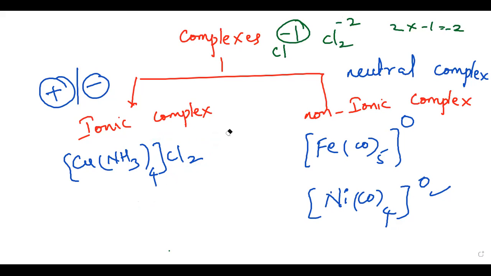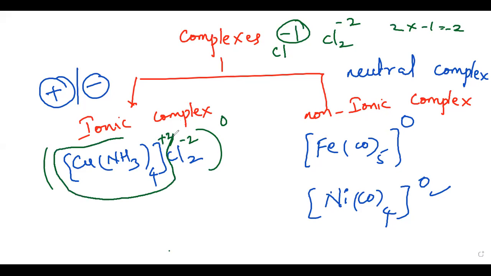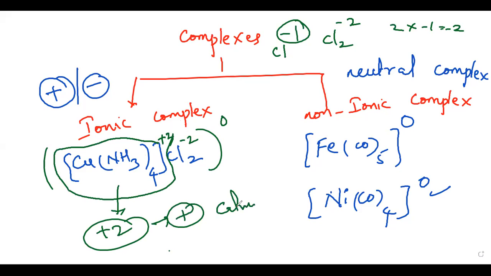So you can understand here, this is our complex, and you can easily observe that there is no charge, so totally it is 0. That means if chlorine is -2 here, definitely the other must be +2. So the +2 is for the particular complex. This complex is our +2 complex, so it is a cationic complex. That means this is an ionic complex.